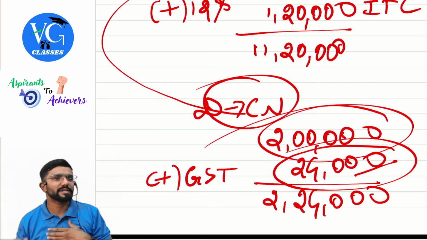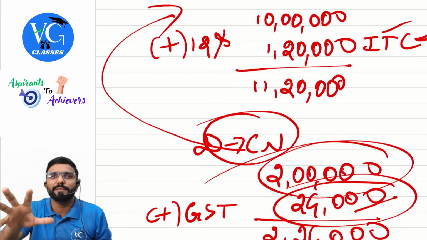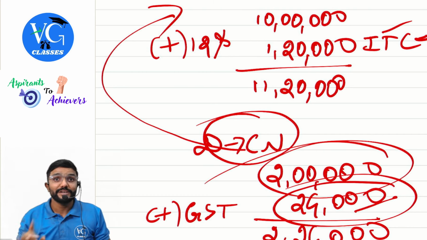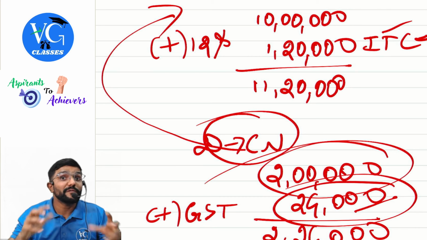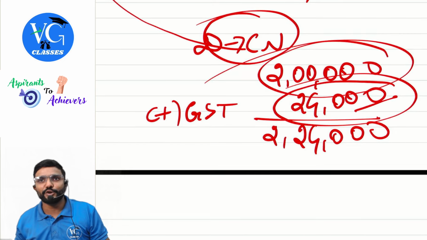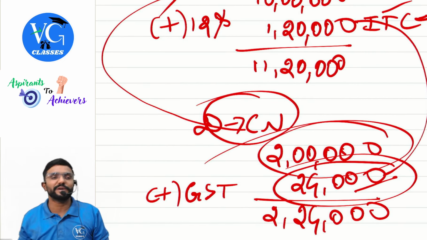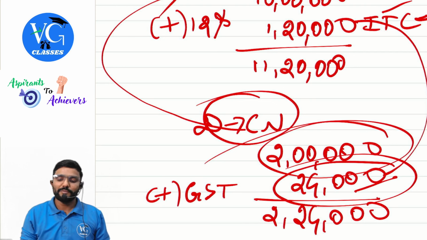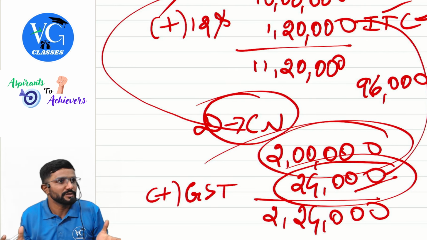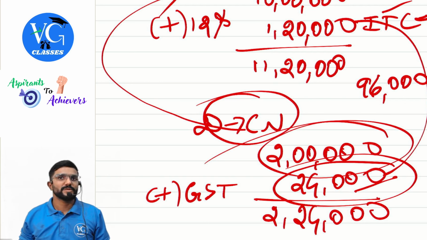Is that clear? Next, you may ask me, sir, I had not yet claimed ITC. I was about to claim. You told me I am eligible for discount and gave me a credit note. You have not yet claimed the credit. You are waiting to claim credit next month, maybe. Now I issued a credit note to you. Now, how much credit are you eligible to claim? Only 120 minus 24, 96. How much credit will you claim? Only 96. You have not yet claimed, so no need to reverse. Now you will claim only the remaining 96. Hope it is clear.